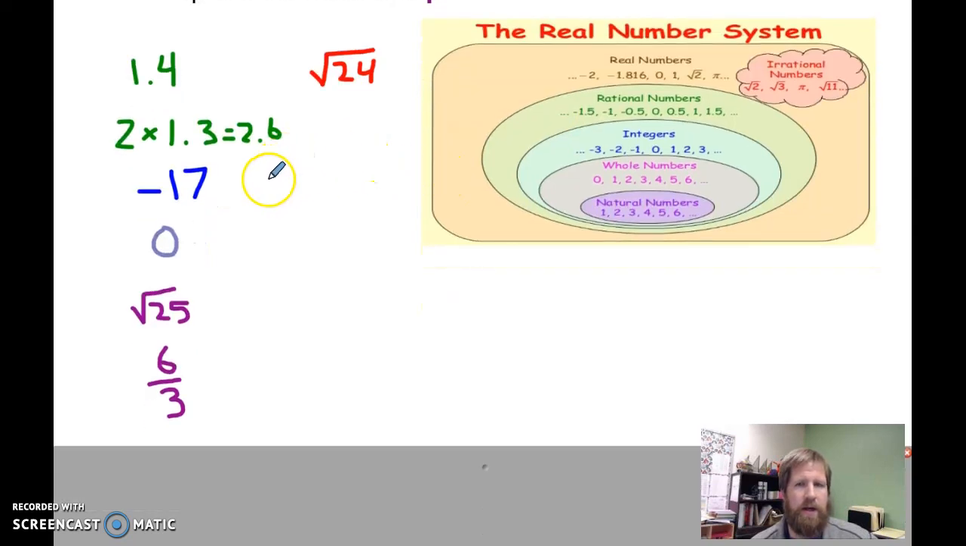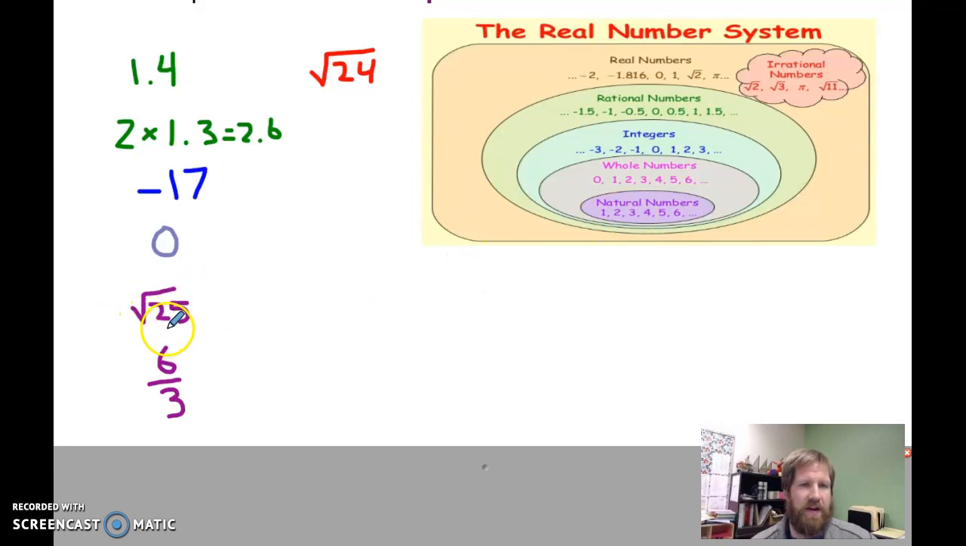All right. Negative 17. Well, it's a negative, so it's going to be an integer, but that's where it ends. 0. It's a whole number, it's an integer, it's a rational number, it's a real number, but it's not going to be a natural number.